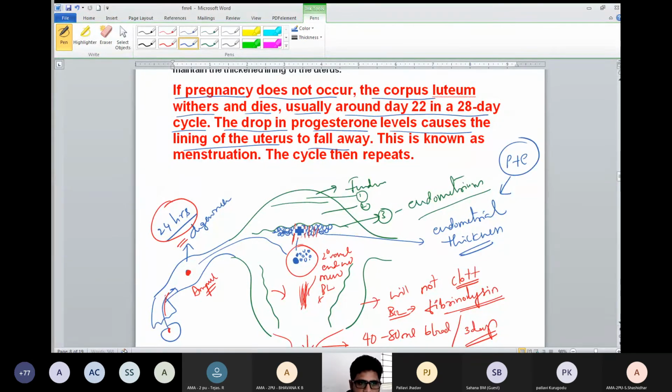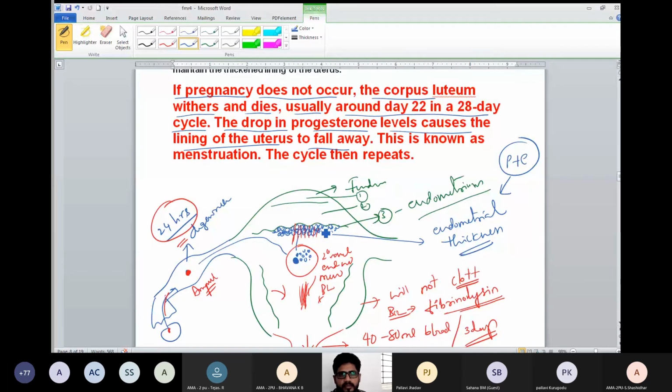I told you, and I will tell you again, thickening is happening because of progesterone plus estrogen. Progesterone plus estrogen causes the thickness. As long as progesterone and estrogen are released, the endometrium will thicken. Why does it have to thicken? If fertilization occurred, zygote, morula, blastula and the baby should develop by attachment. For the attachment, this thickening will help. It is the future placenta.